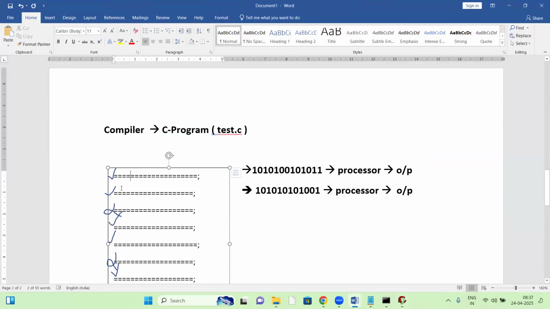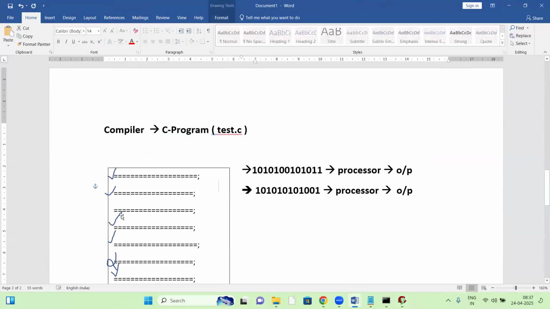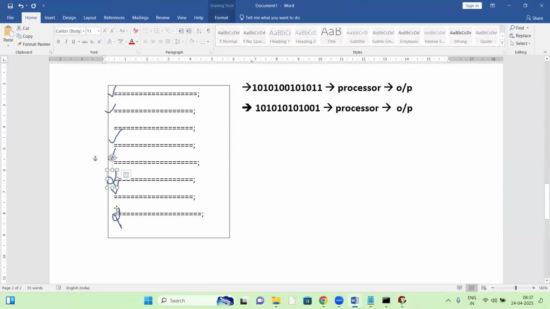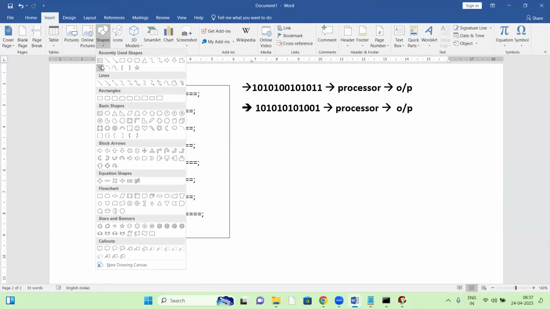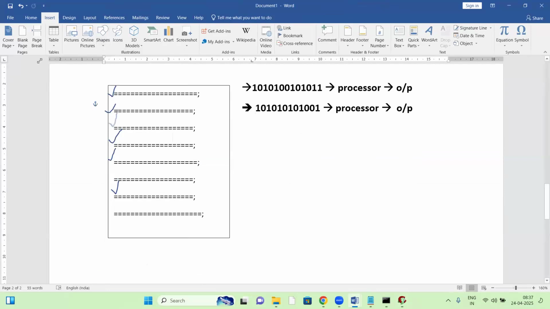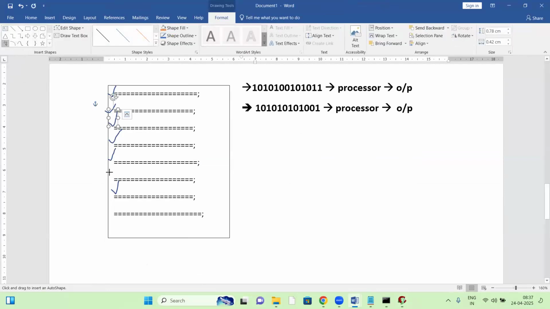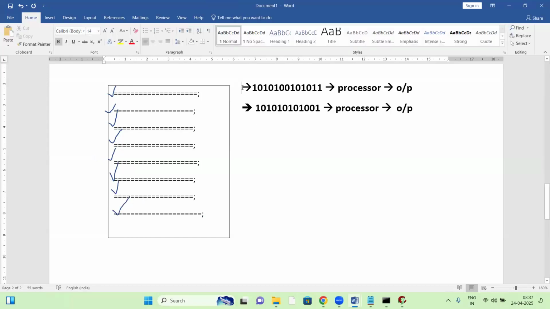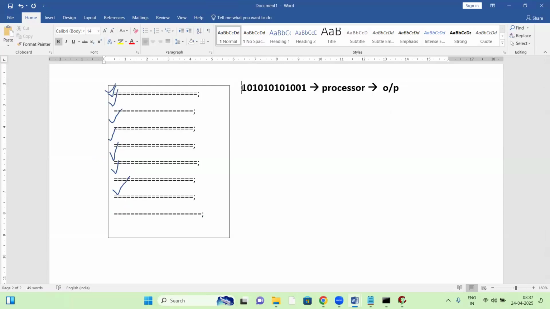So the compiler, what happens here? Suppose no errors, everything is fine. The compiler checks the whole code from top to bottom. If everything is fine, then the compiler opens another file. It's not line by line. The compiler is not line by line.